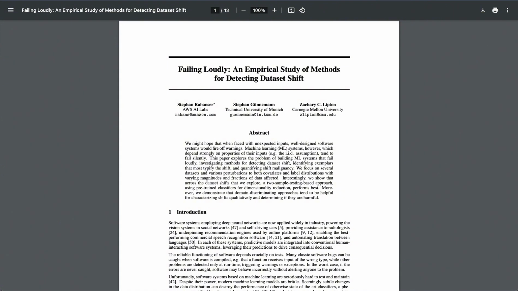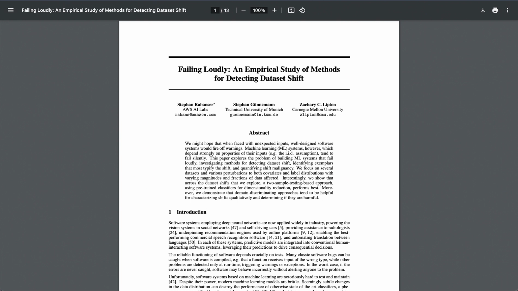Okay, that's fascinating. So the domain classifier helps us understand how the data has shifted and which examples are the biggest culprits, and then we can use a small labeled set to figure out if the shift is actually hurting the model's performance. It's like a whole detective team working together.